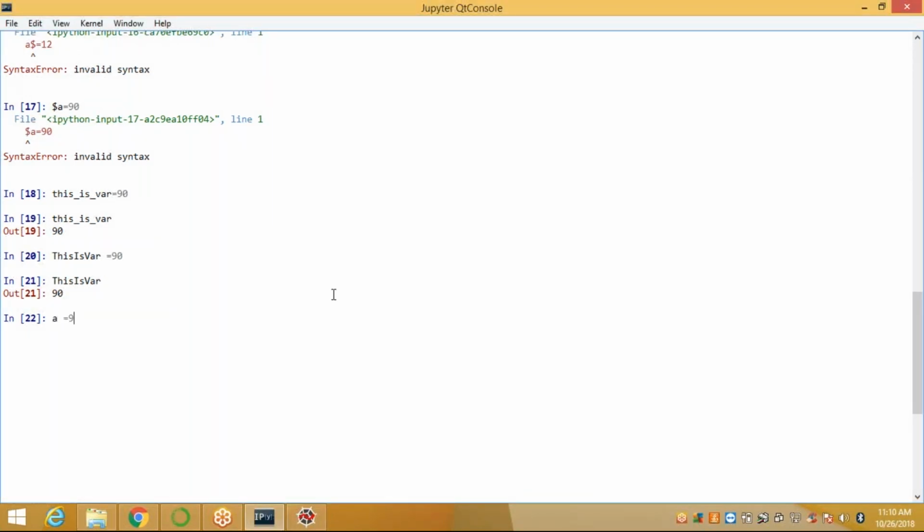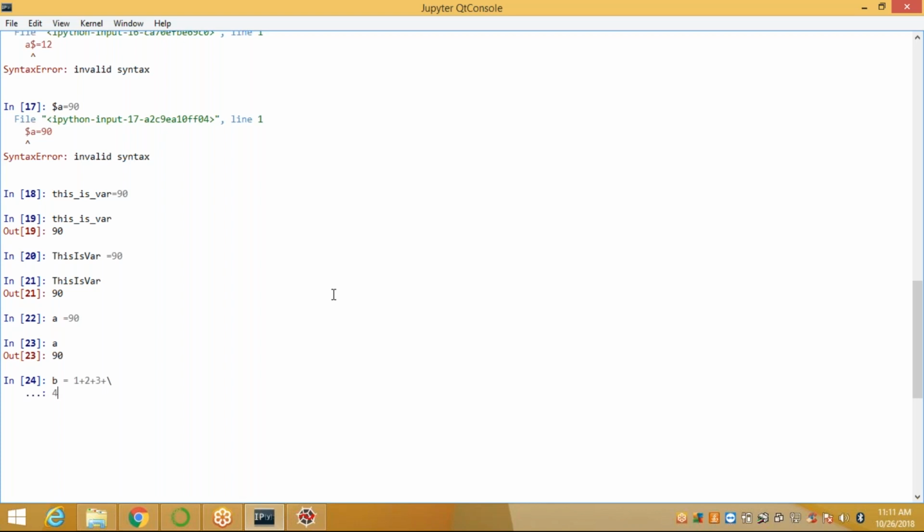Suppose a equal to 90. What will happen when I call a? 90 displays. So b is equal to 1 plus 2 plus 3 plus backslash. When I press enter, it doesn't go to the next command line prompt, it goes to the next line.